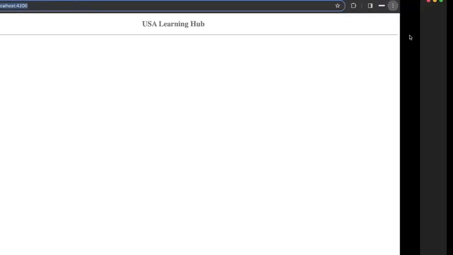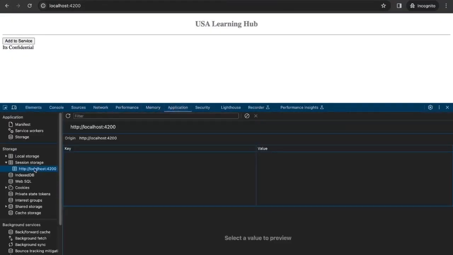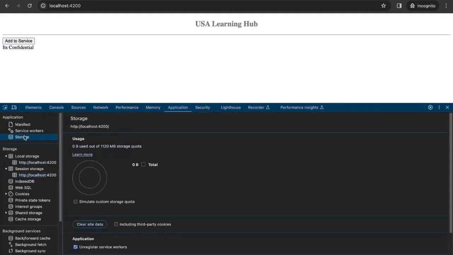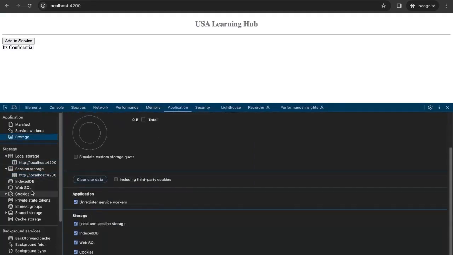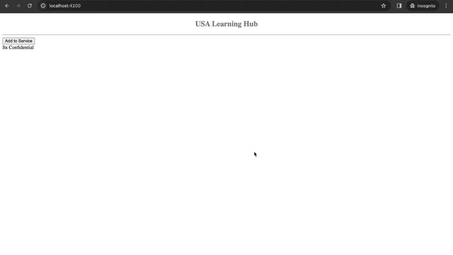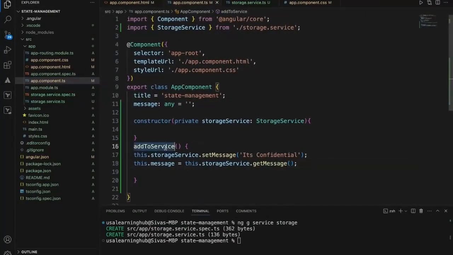Now let's go to incognito mode. I added the message. I got the message. But if you see, there is nothing stored in the browser at all. It is saved at the service level. We are setting it to the service. So this is the best way. A service is the best way to maintain state management in an Angular application. You should always set the data to a service and get it wherever it is needed. You should never ever set the data to local storage or session storage.